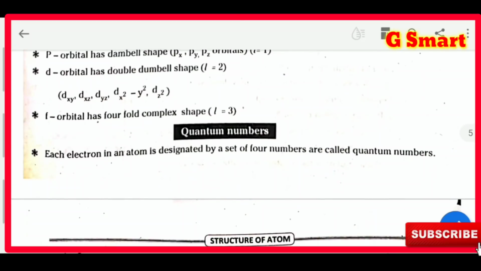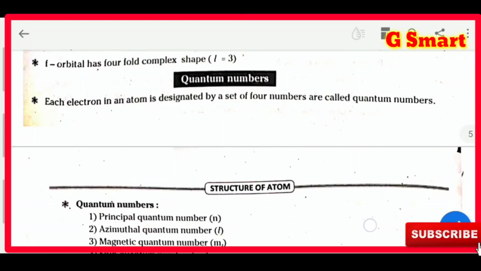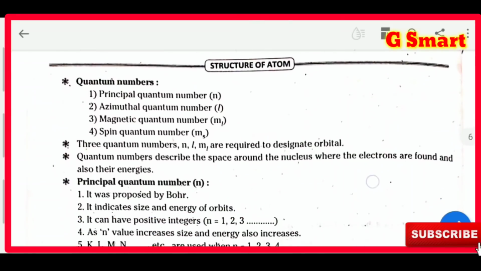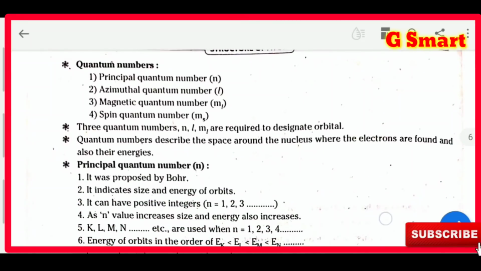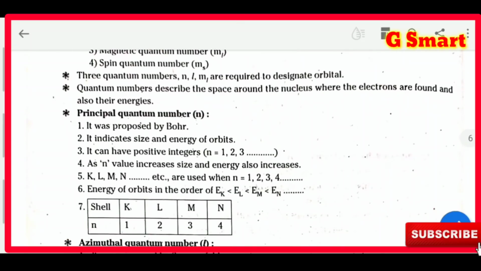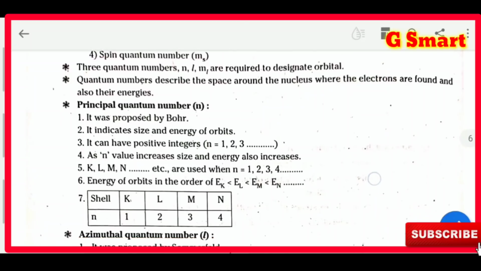Okay. What are quantum numbers? Already we learned principal quantum number, azimuthal quantum number. We have to discuss these quantum numbers. What are the four quantum numbers? Principal quantum number, azimuthal quantum number, magnetic quantum number and spin quantum number. Three quantum numbers n, l, m_l are required to designate an orbital. How to designate the orbital, where the nucleus is present, where the electron is present. To find this and the shape of the orbital, we need all the 4 quantum numbers.